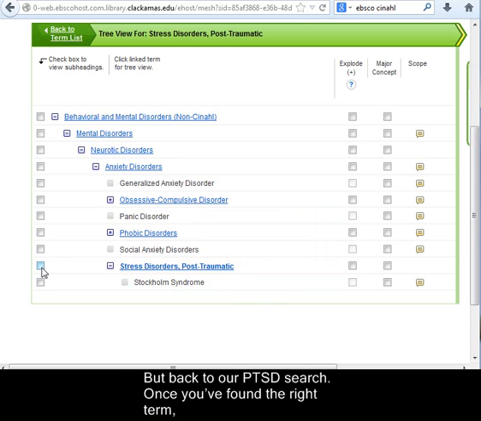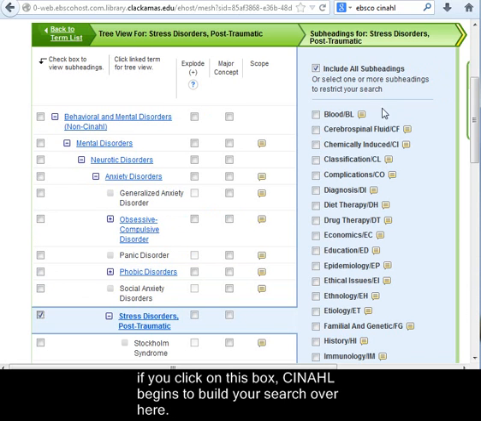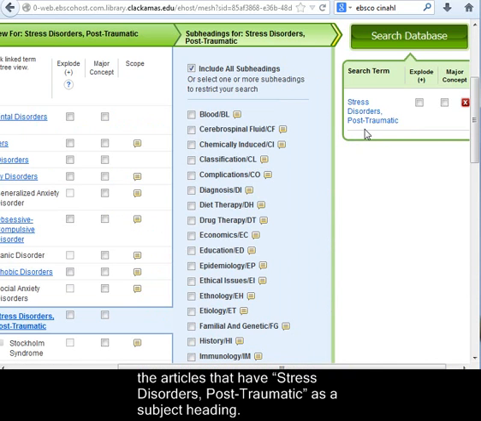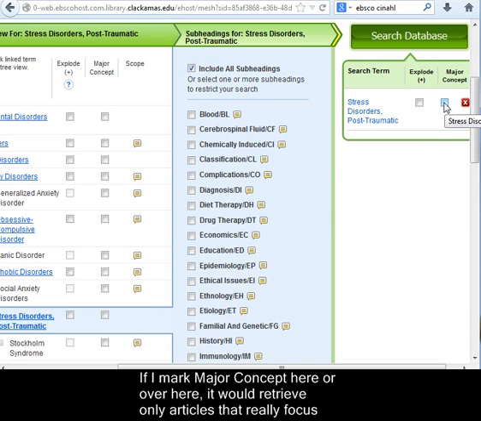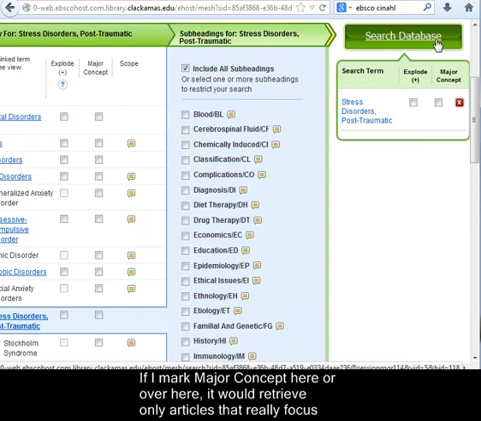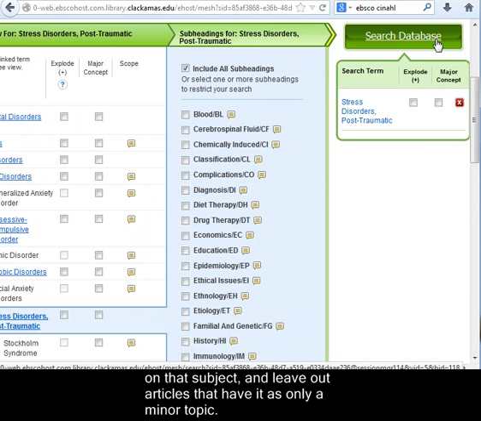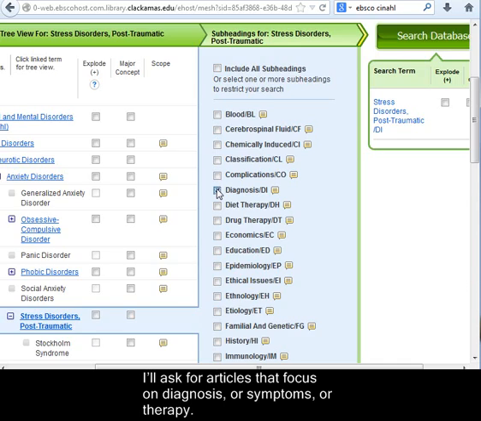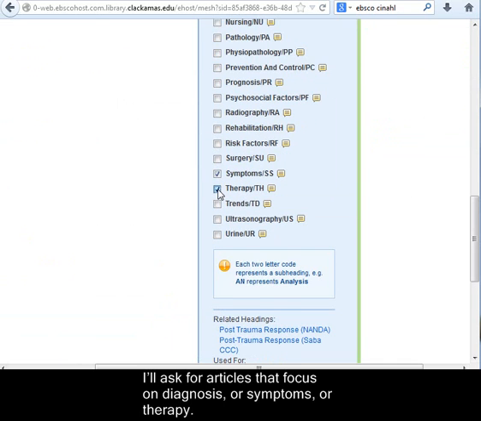Once you've found the right term, if you click on this box, CINAHL begins to build your search over here. Right now, if I were to click on Search, it's going to find all the articles that have stress disorders post-traumatic as a subject heading. If I mark Major Concept here or over here, it would retrieve only articles that really focus on that subject and leave out articles that have it as only a minor topic. And perhaps most importantly, it's showing me a list of subheadings for this topic that I can use to focus my search. I'll ask for articles that focus on diagnosis, or symptoms, or therapy.